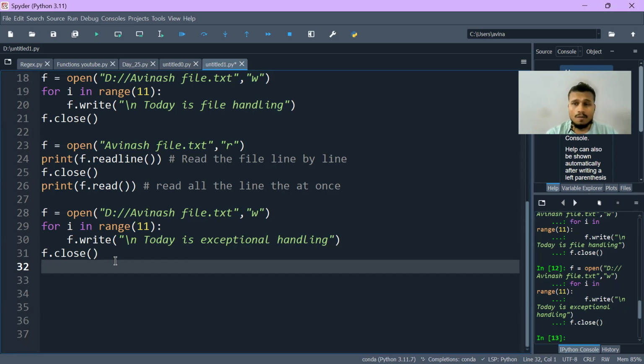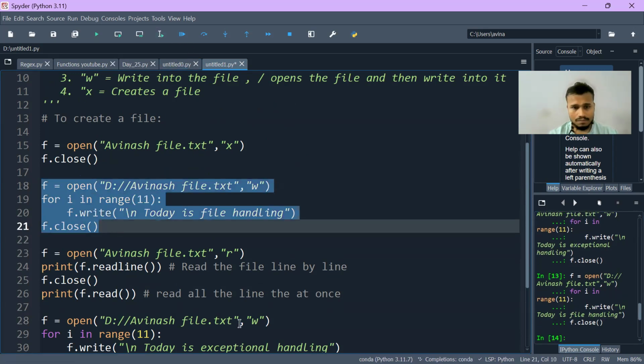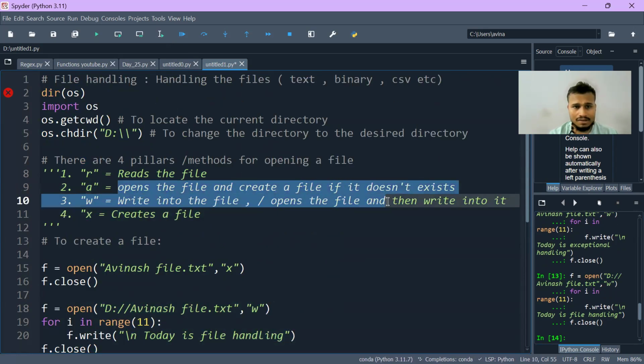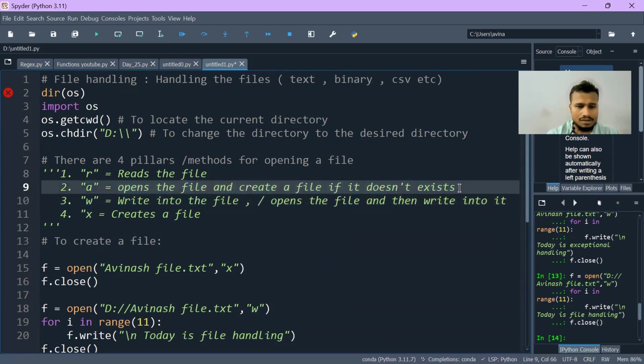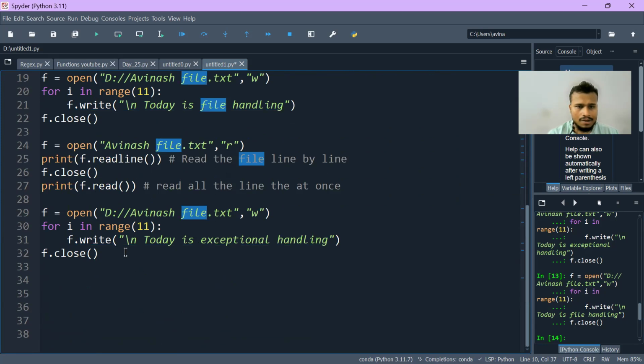what we will do is write a instead of w. Okay, so let me try executing this line again. And here, what you can see: it opens the file, creates a file if it doesn't exist, and it will write into the existing file.